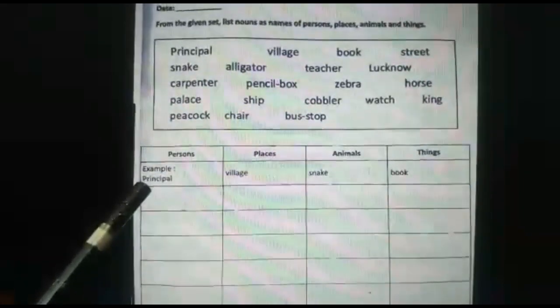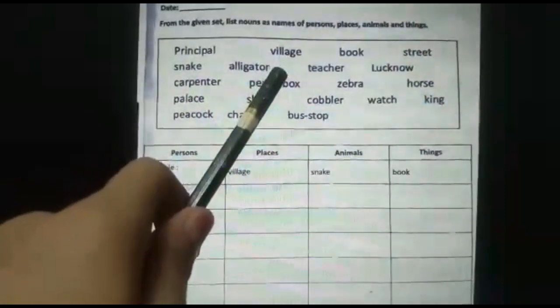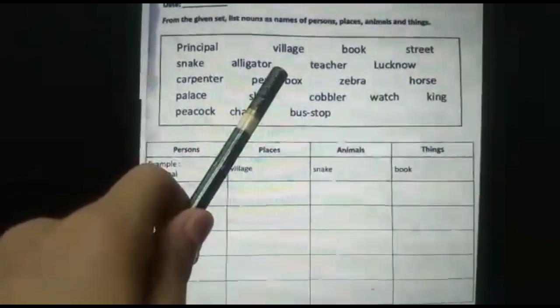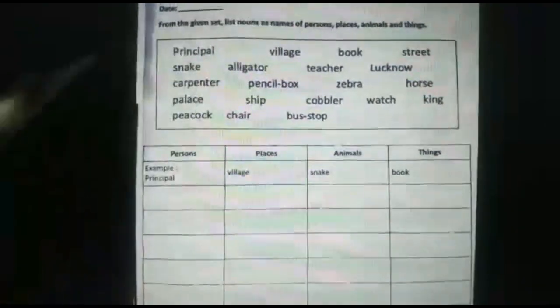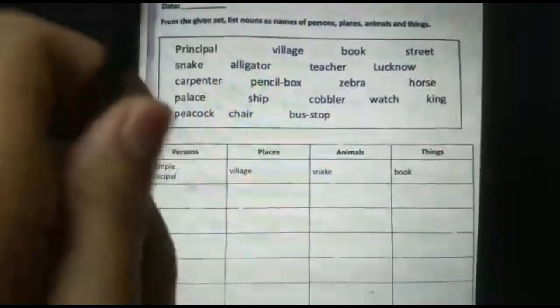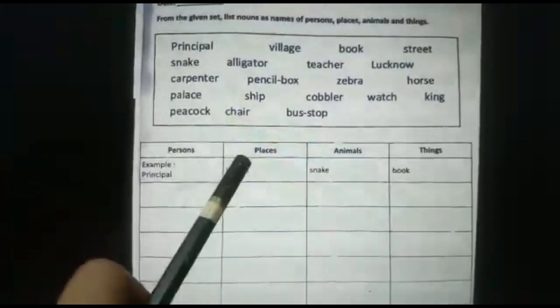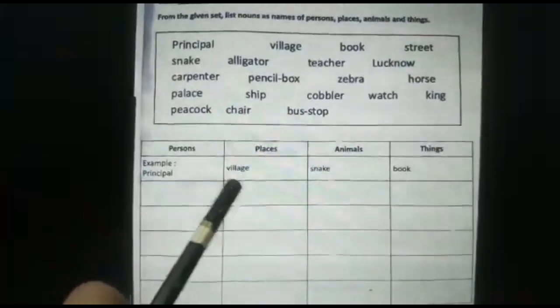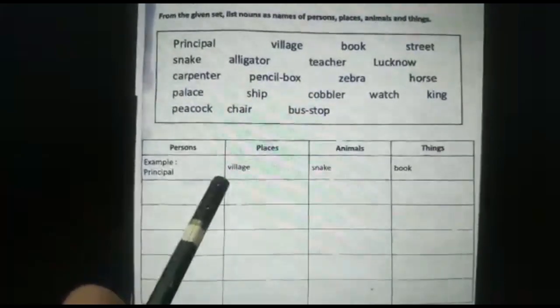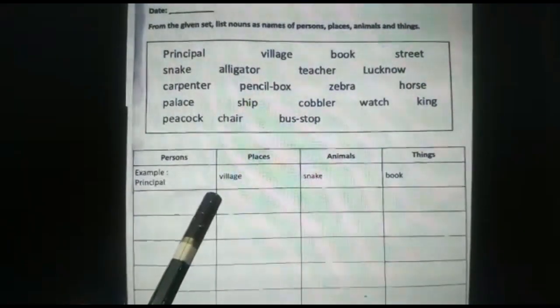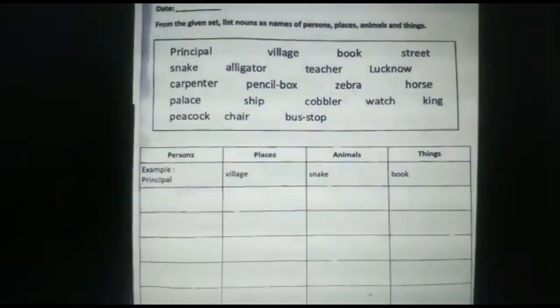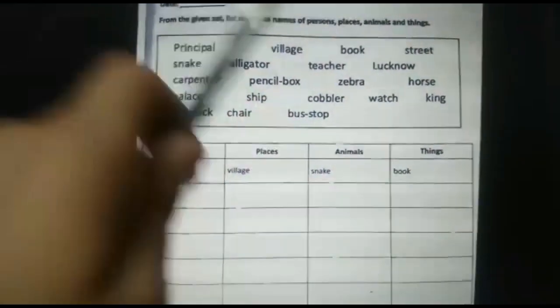Let's go to the next word. The next word is village. Where will we write village? It will come under the column of places. See, village is written over here. Let's come to the next word. The word is book.